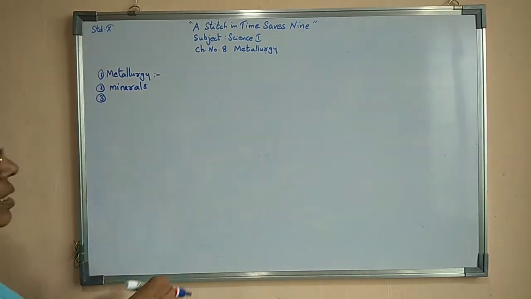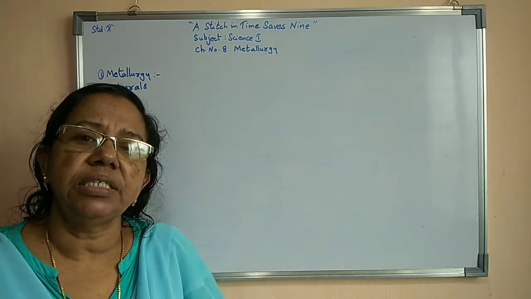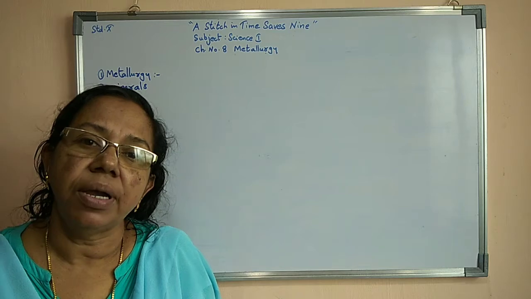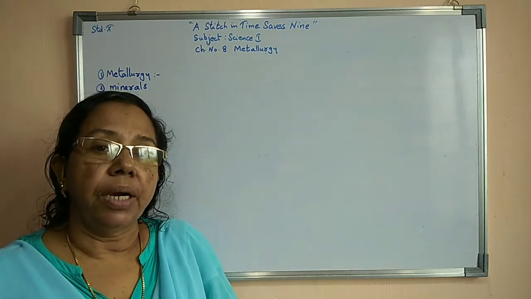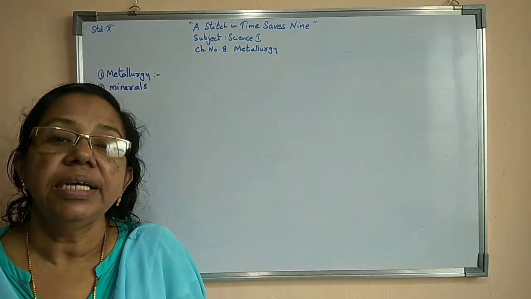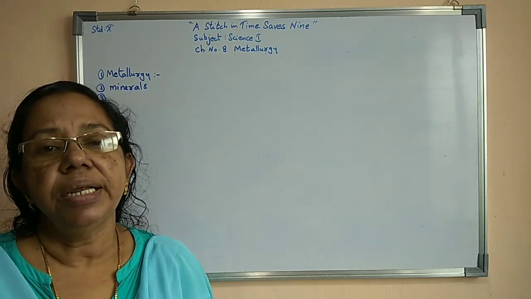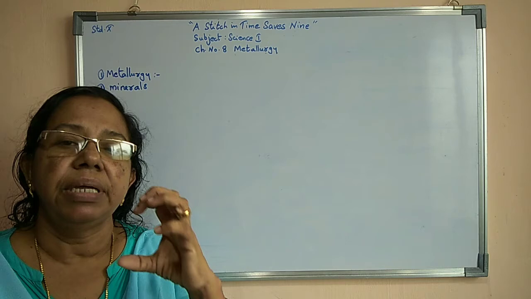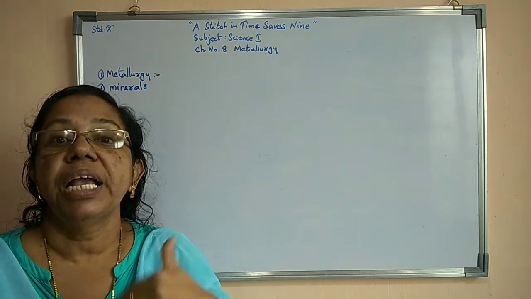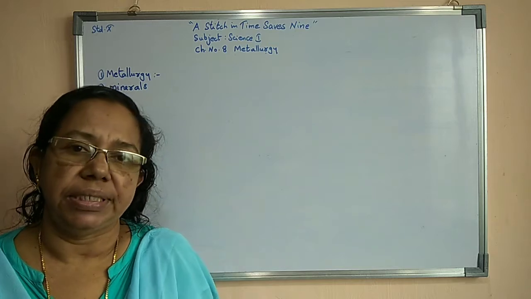We have to dig so many kilometers deep into the earth. Then we get the compounds of metals, and along with that, so many impurities will also be there. So we can define minerals as compounds of metals along with impurities.